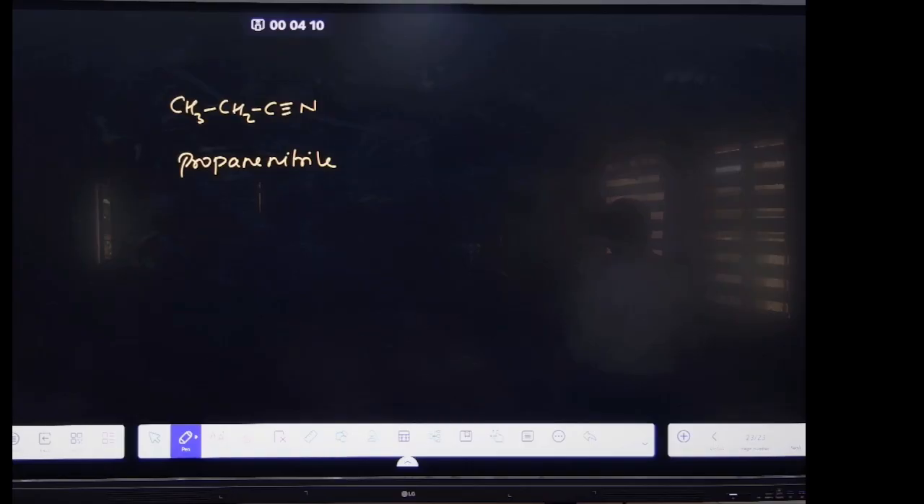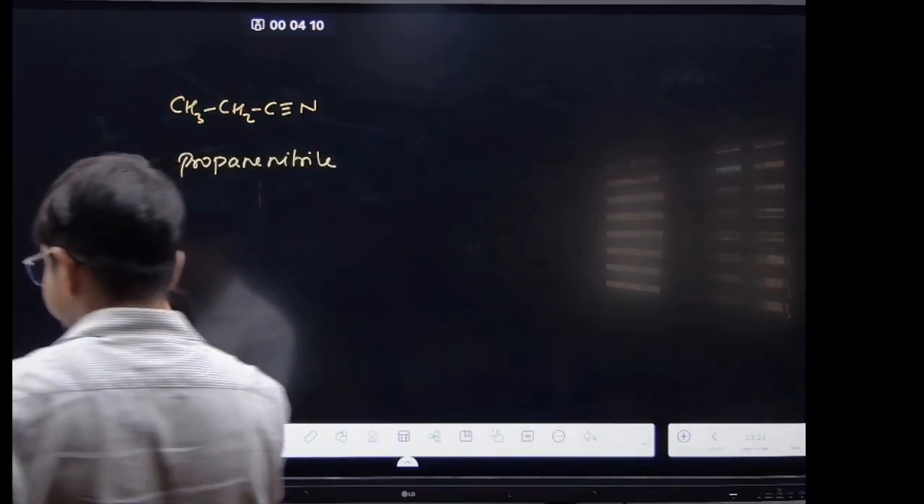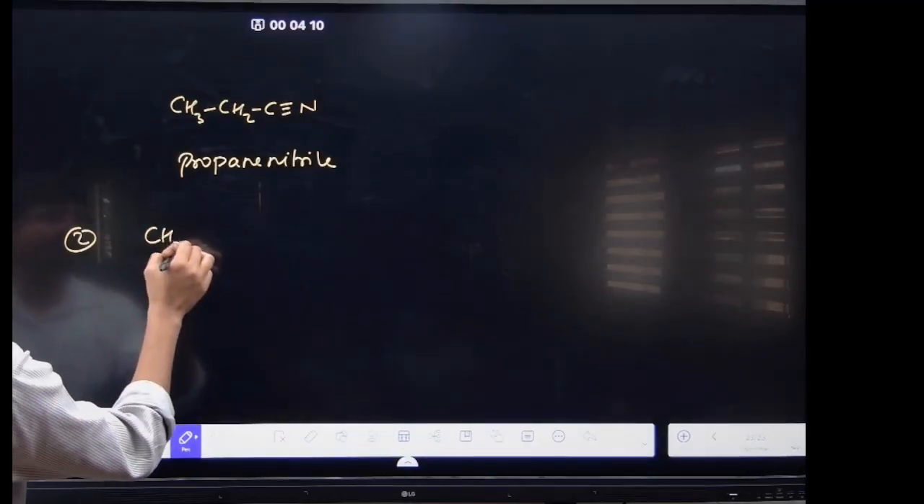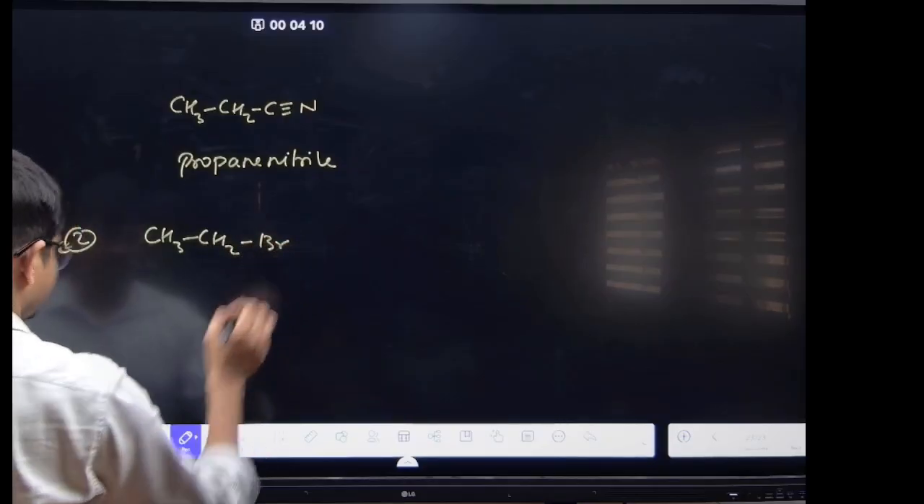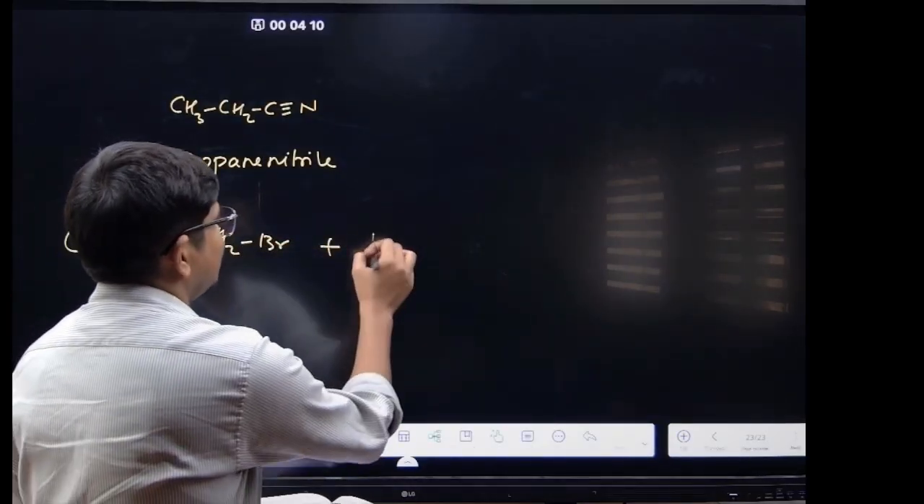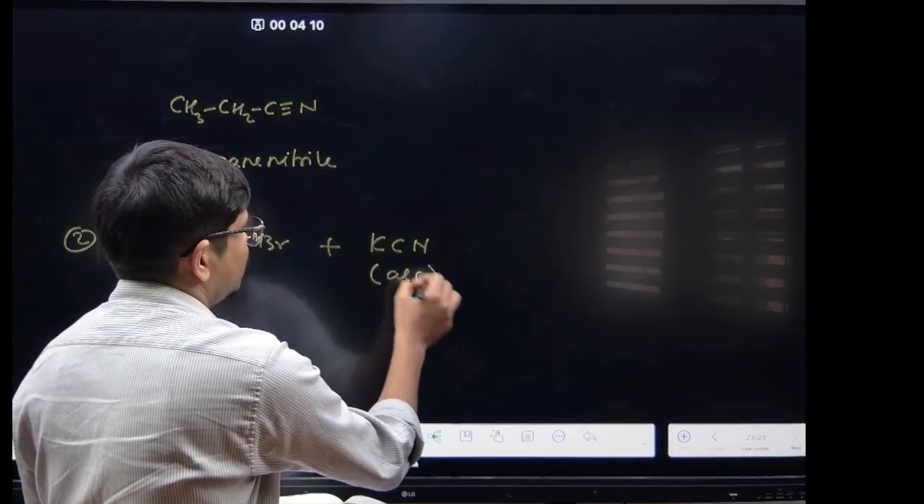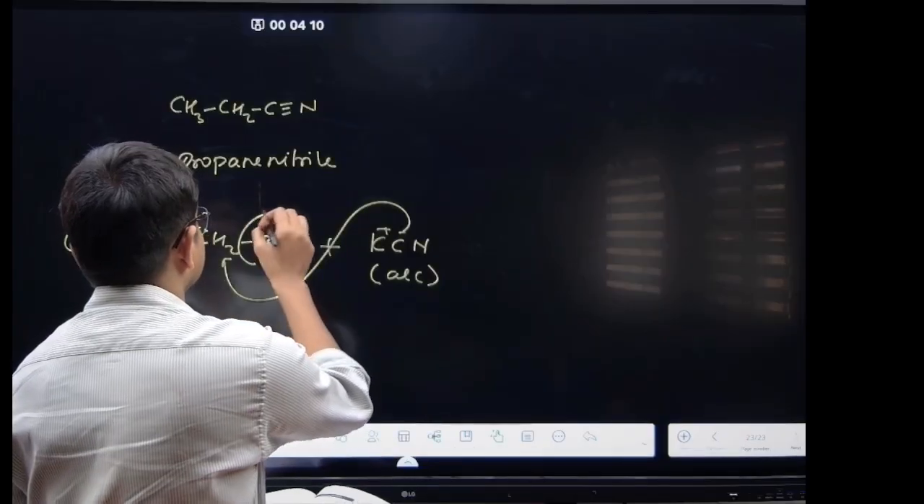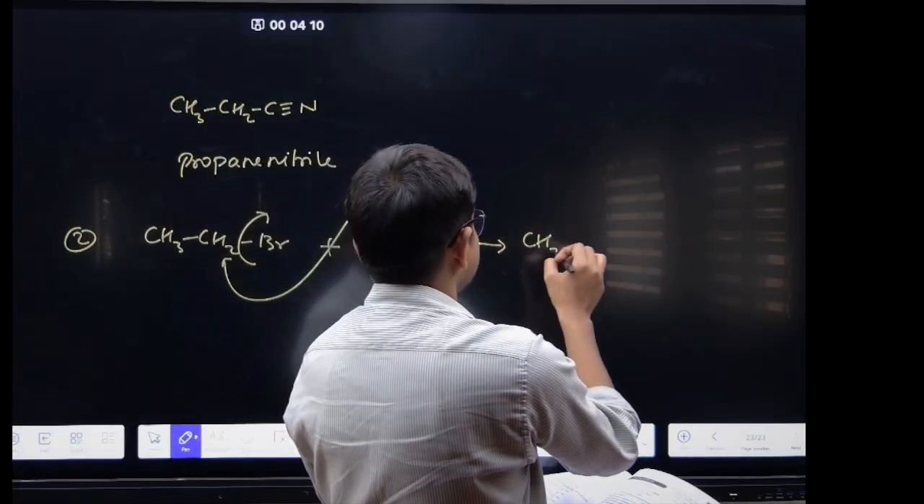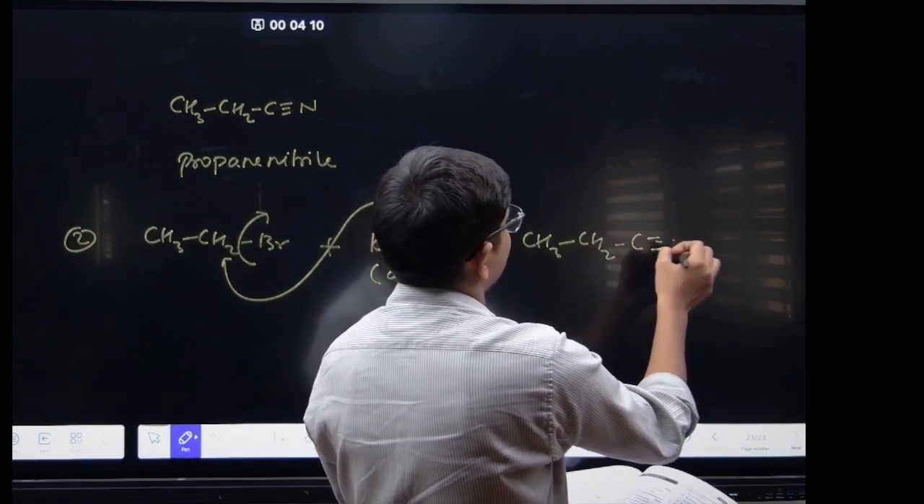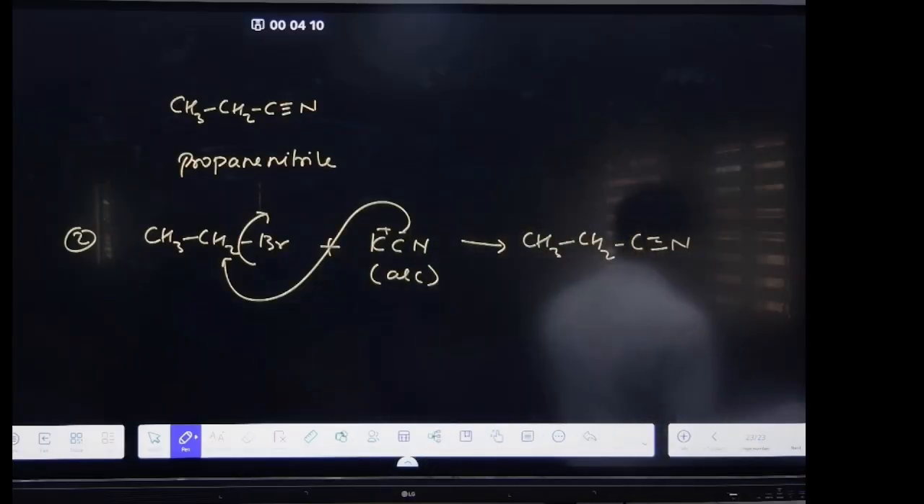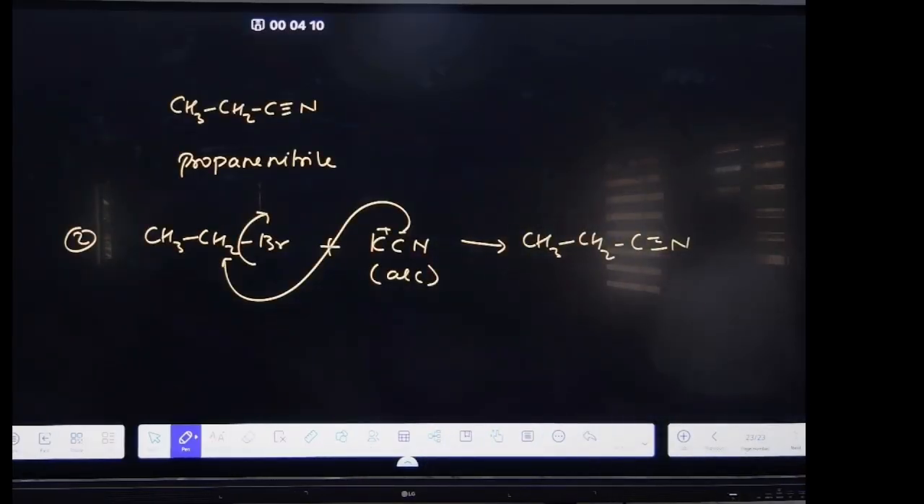Clear? What about the last one? If I use the last one, what will it form? Isocyanate will form. That is the difference. Got it? So, second, you see, question number 2. Ethyl bromide is CH3CH2Br, right? Alcoholic KCN, alcoholic K plus and the CN minus will attack. Br will leave, and CH3CH2 C triple bond N will be there.